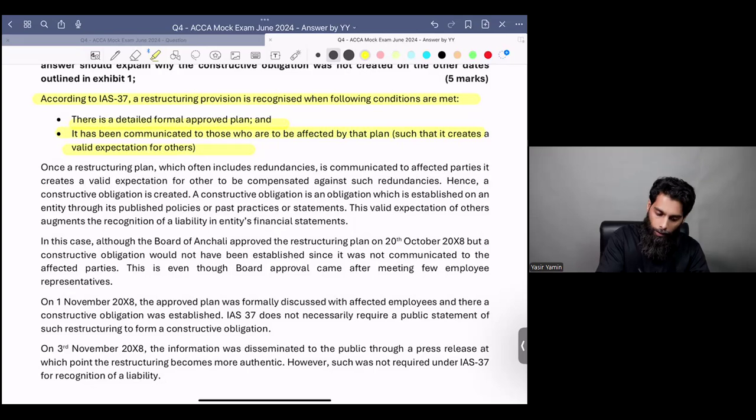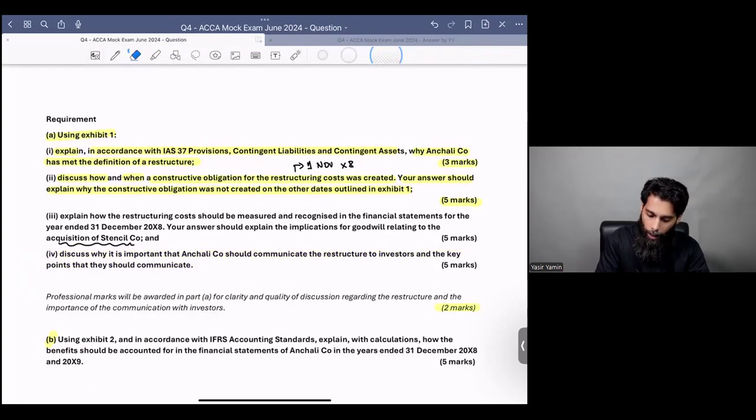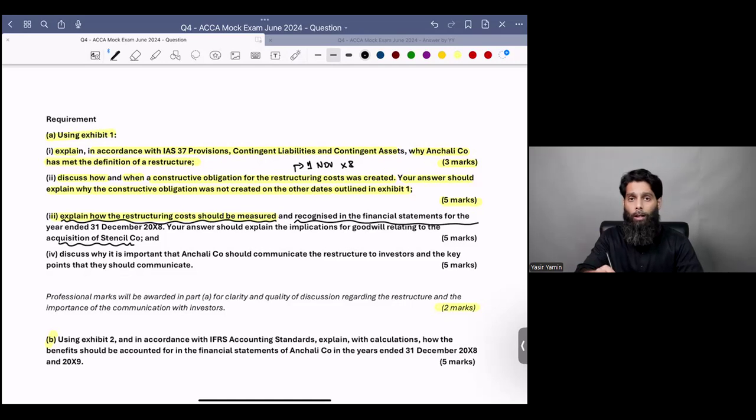Then, with regards to requirement number 3, explain how the restructuring cost should be measured. Can you guys answer how the restructuring cost should be measured and recognized in the financial statements? What should be included and what should not be included? Can you write about how the restructuring provision should be measured?